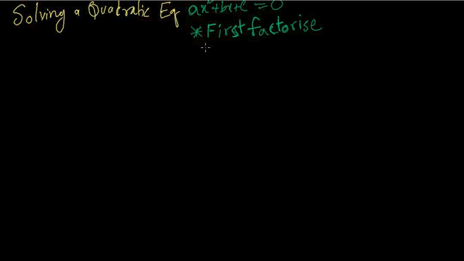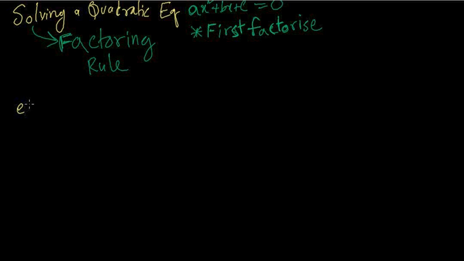So this is also known as solving by the factorizing rule, or the factoring rule. That's all you do. So example 1: suppose you have a quadratic equation x squared plus x minus 6 equals 0.